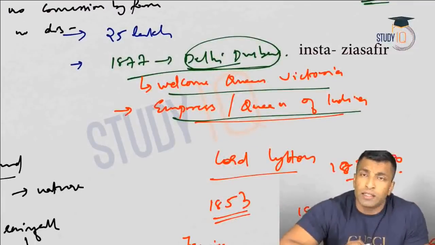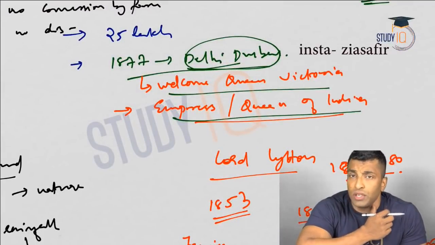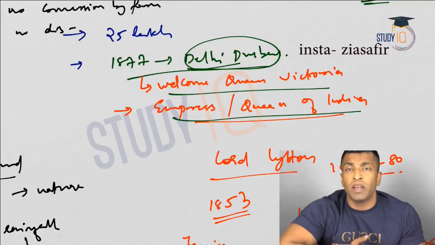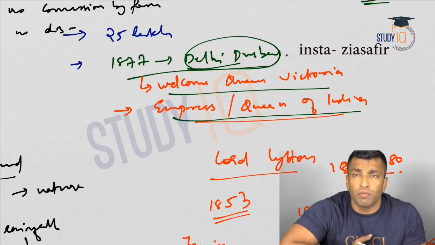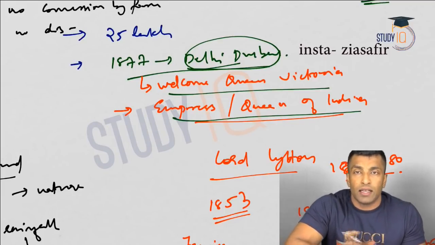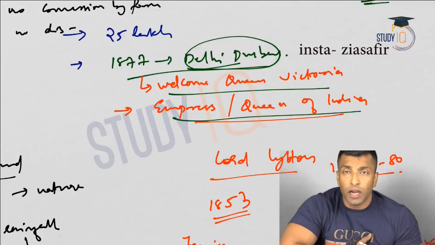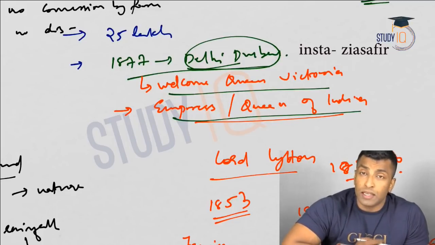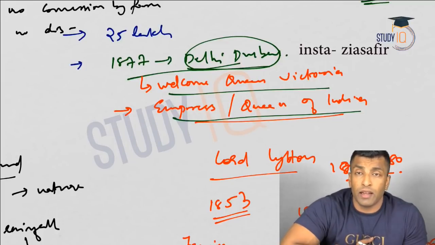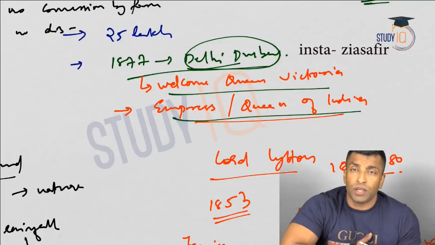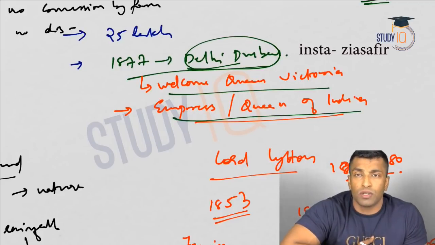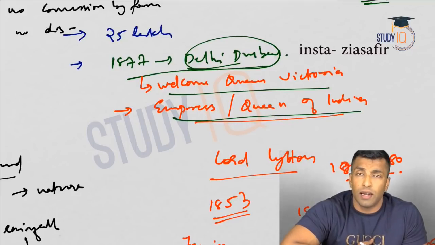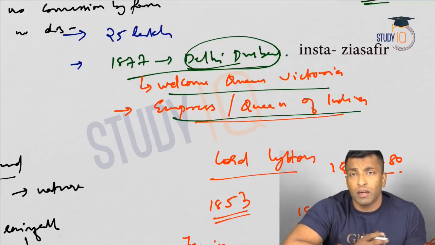So the kings, the princely states, were happy with this provision, and they wanted to appease the Queen so that the Queen won't change her mind, and there won't be any further annexation in future also. And it was a gentleman's promise, and it was kept till independence. And just now I told you that was the major problem that we faced during the time of independence, to consolidate into a single Indian state. Okay, so that is why this Delhi Durbar was conducted, and many Indian local kings came. They have donated many things to the Queen. They have presented many things, the precious stones and metals and everything. Okay, and huge amount of public money was spent during this Delhi Durbar. So you just need to have some idea about this Delhi Durbar.